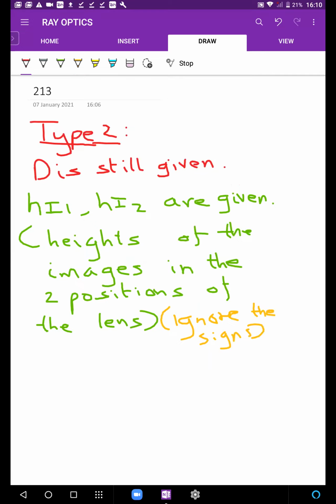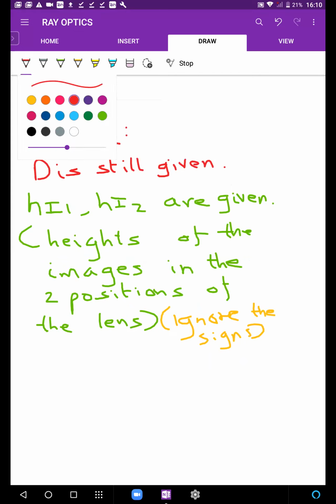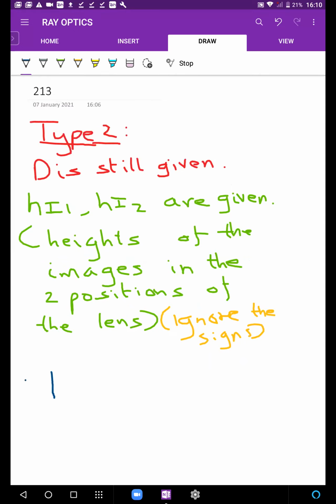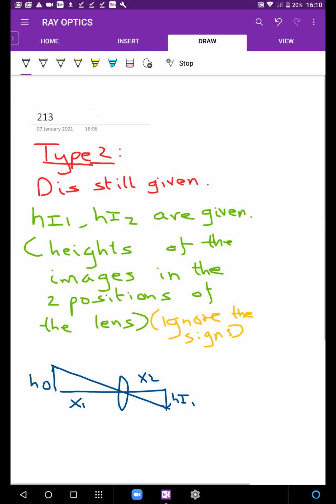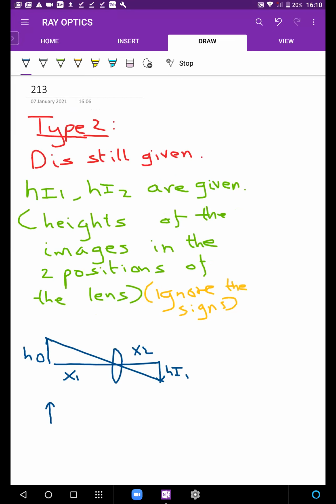For that, we need to understand, going back to that diagram, maybe I can even draw it again quickly. Let's say this is the height of the object in the first case. We have our lens, and we're going to ignore the signs. We know it forms an inverted image. Let's say this is the height of image 1. This is x1 and that's x2. This is our first case. What does the second case look like? Very similar. Height of object. This time the lens is closer.